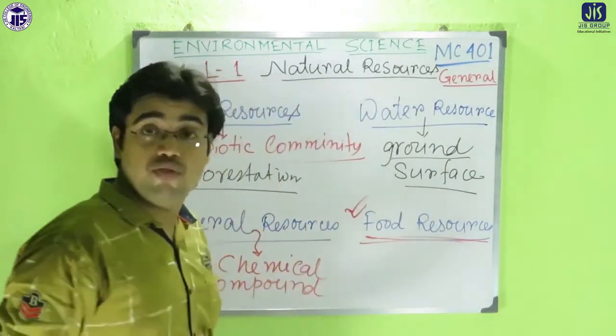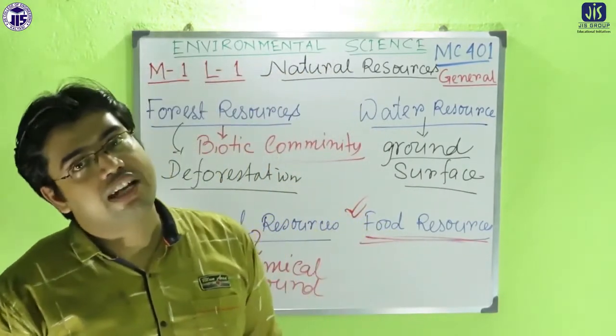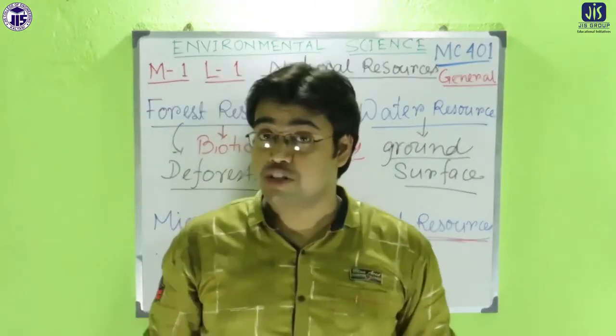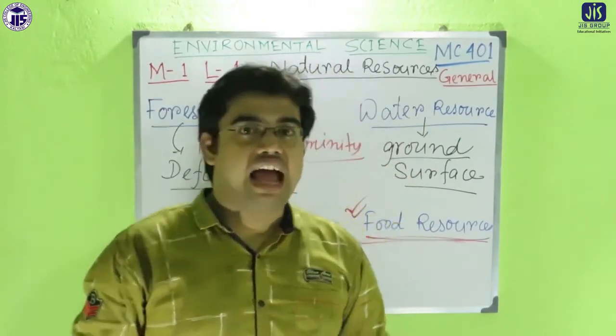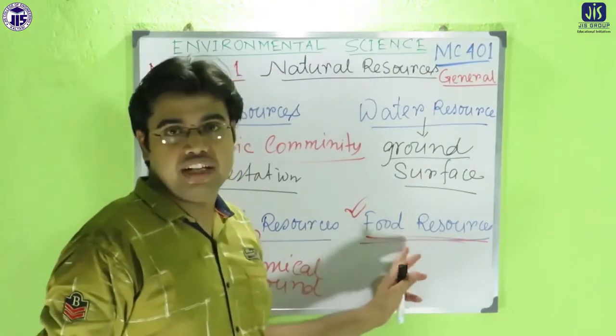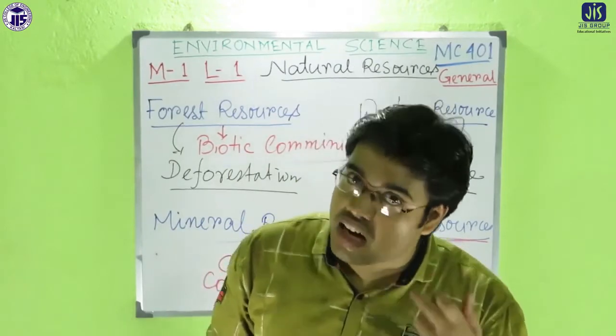And another most important resource is the food resource. All of you know very well what food is. Without food we can't live. There are different kinds of foods possible. Some kinds of foods are produced by nature naturally, and other kinds of foods are produced artificially. So both types of foods are very much important for human life.